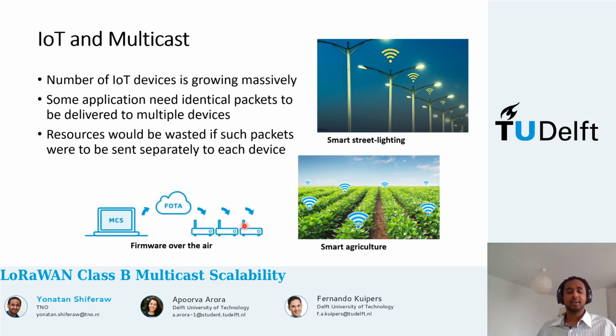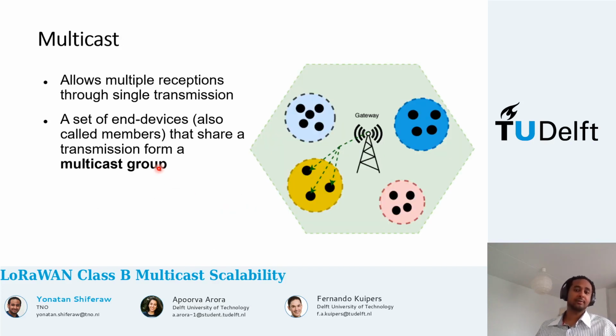In that sense, you don't want to send transmissions individually in all these applications, because you will waste a lot of resources, especially as the number of IoT devices increases. Hence, multicast comes into play, which allows a number of devices to share a single transmission. The devices that share a transmission form a group called a multicast group.